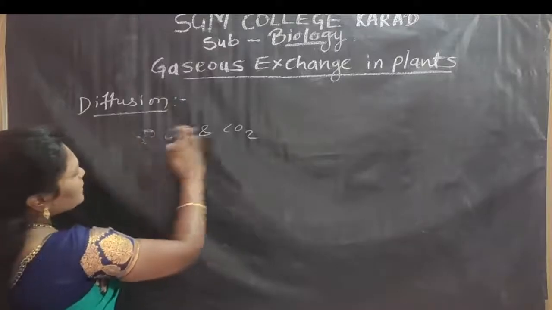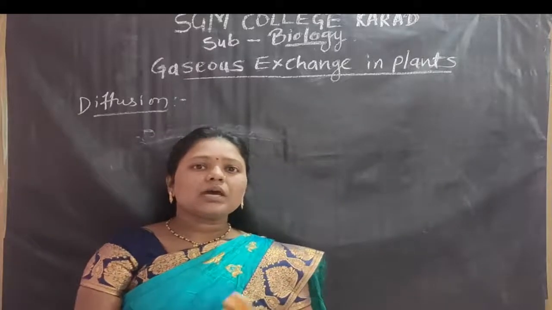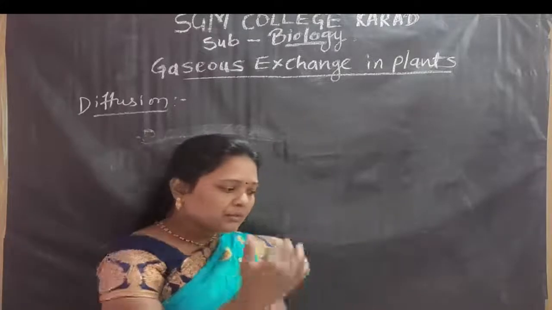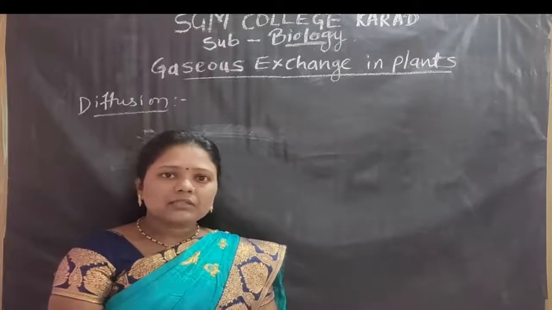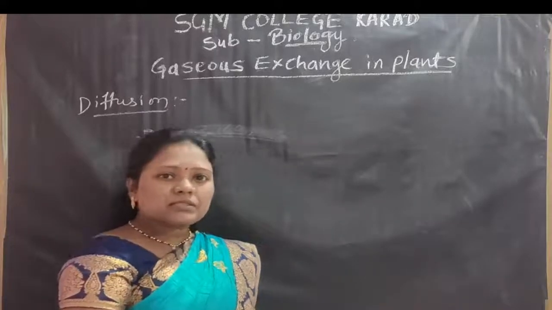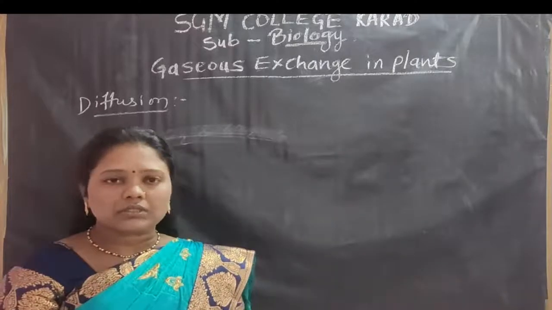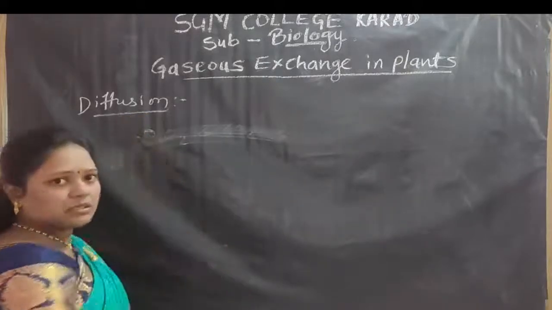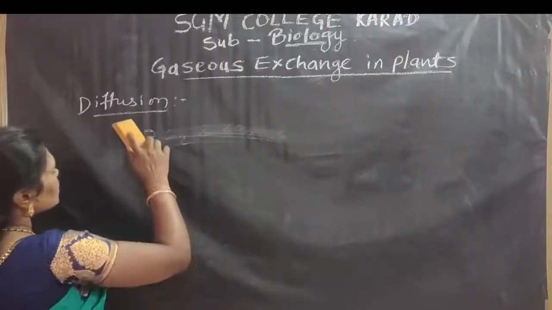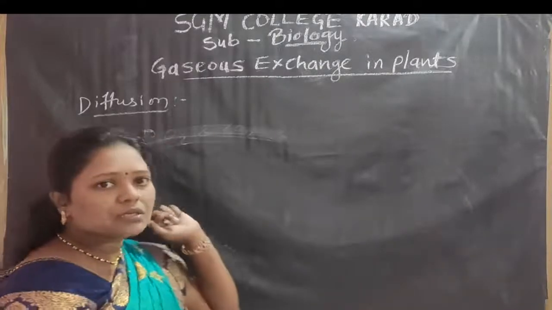So diffusion means the particular material or particular gases exchange from higher concentration to lower concentration, according to the concentration gradient. That process is known as diffusion.